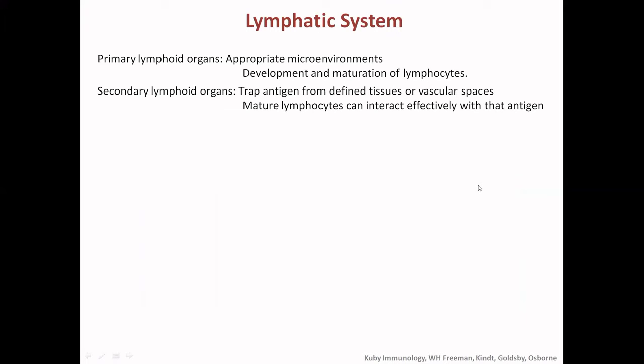So the second line of defense is usually carried out by the lymphocytes. The lymphatic system has a very important role. In this lymphatic system, there are two types of lymphoid organs. One is the primary lymphoid organ that provides the appropriate microenvironment for the development and maturation of the lymphocytes. And there's a secondary lymphoid organ that traps the antigen from the different tissues of the vascular spaces, and the mature lymphocytes can interact effectively with that antigen. So this is the place of the fight, the secondary lymphoid organ.